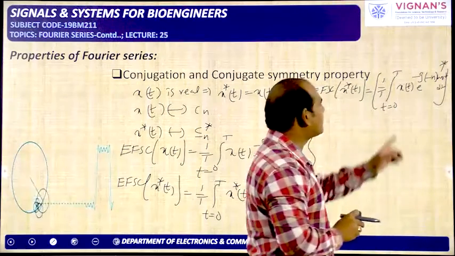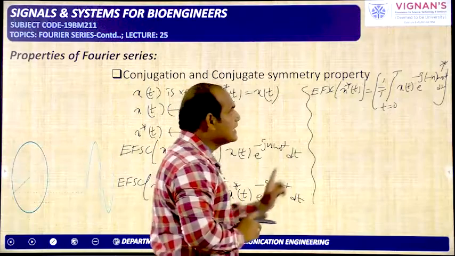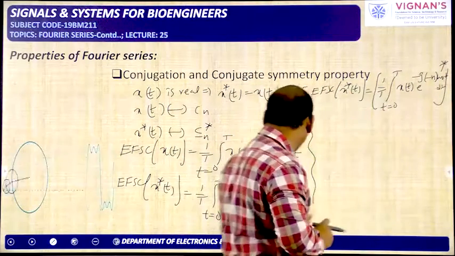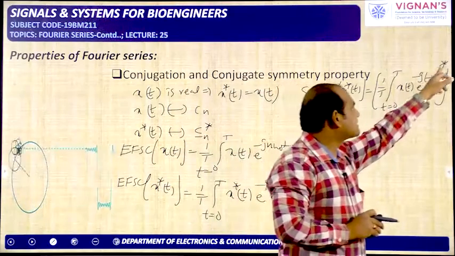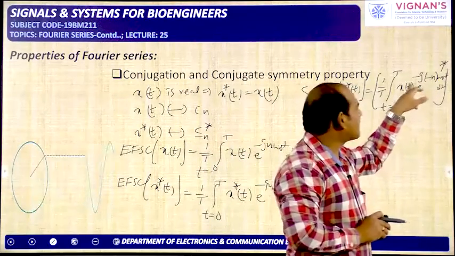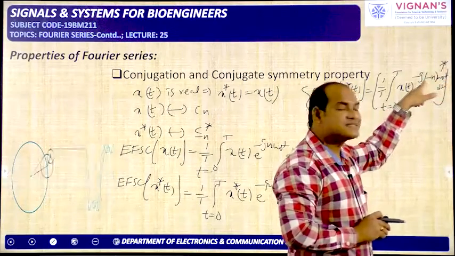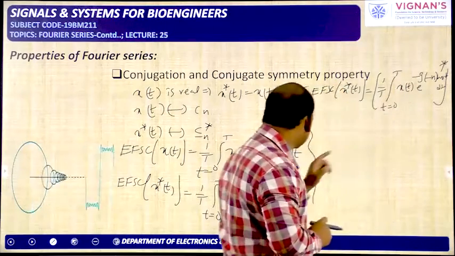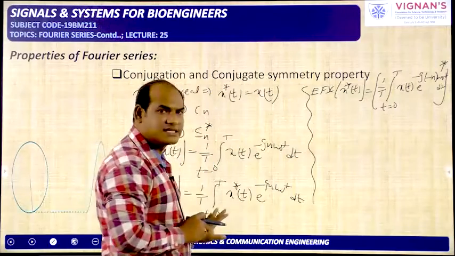The star is applicable for x of t, so you will get x star of t, the conjugation of x of t, and this conjugation is also applied to e power minus j minus n omega naught t. Because of this conjugation, this minus n will become plus n. So this expression is exactly equal to the previous expression.